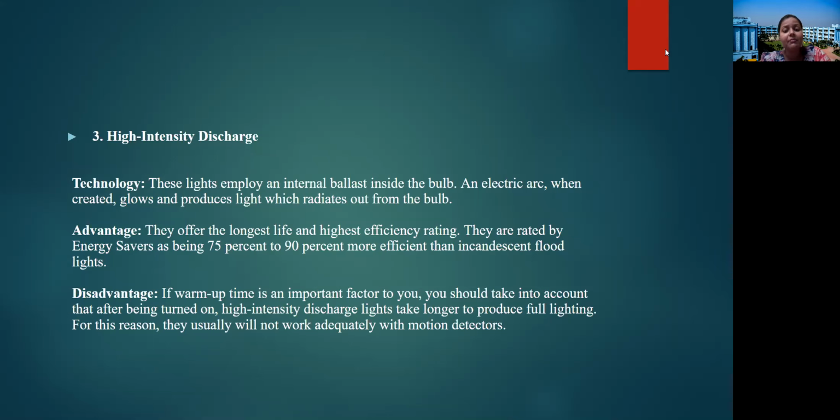If warm-up time is an important factor, then you should take into account that after being turned on, high intensity discharge light takes longer to produce full lighting. For this reason, they usually will not work adequately with a motion detector. This is a particular disadvantage that the high intensity discharge lamp has: it takes more time to charge up and to glow fully.